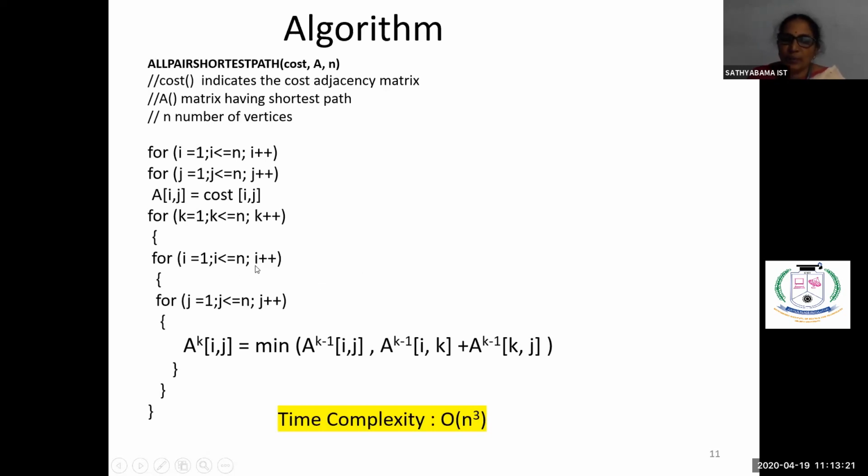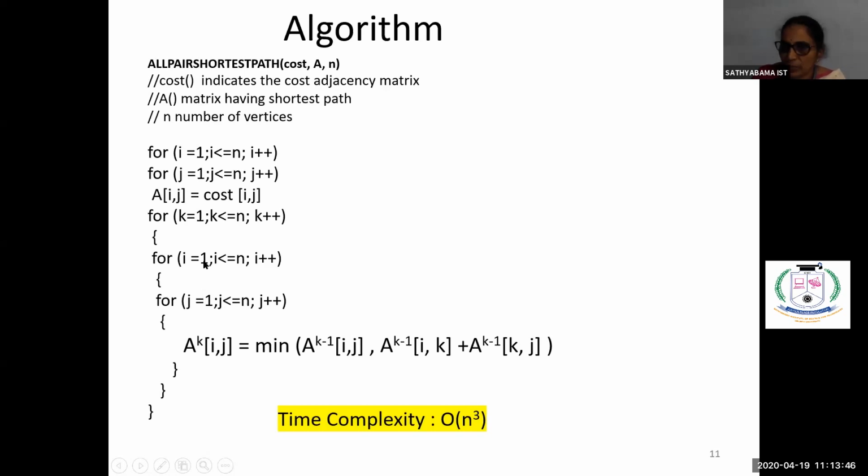Cost, minimum cost, shortest path of going from one vertex to all the other vertices. Now see here, for i is 1, i less than or equal to n, i plus plus, then j is 1, j less than or equal to n, j plus plus. So taking 1, 1, what is the cost? 1, 2, what is the cost? 1, 3, what is the cost? 1, 4, what is the cost? We'll see the inside loops first of all, i and j.